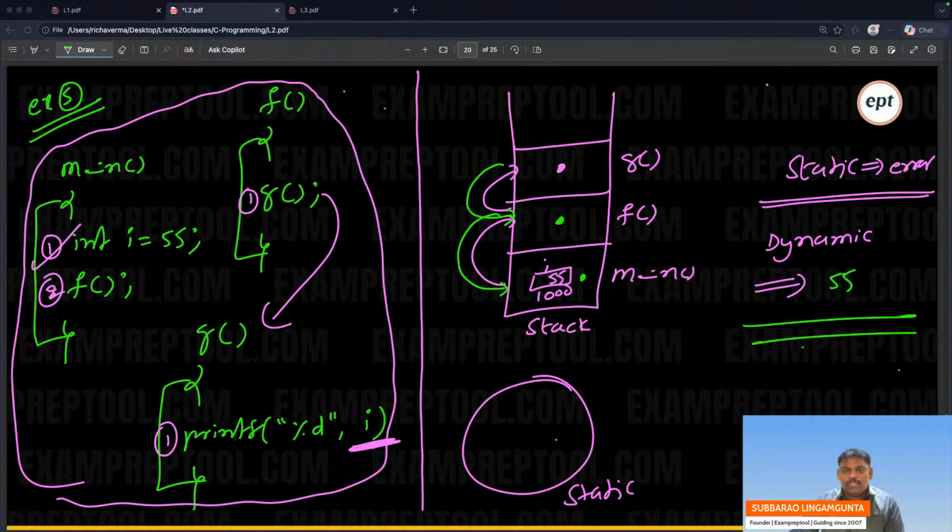Let me know any objections, any doubts, everyone. Someone is saying undefined variable. True, which is nothing but an error.